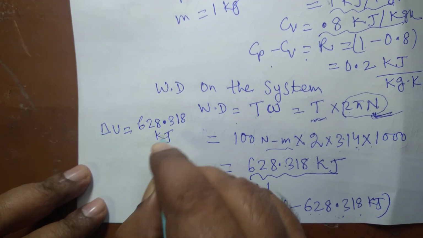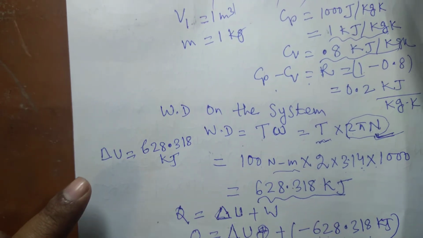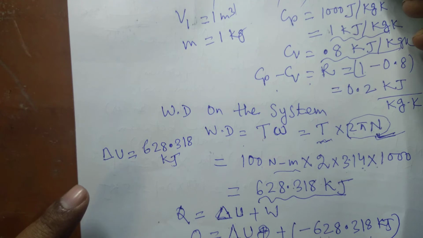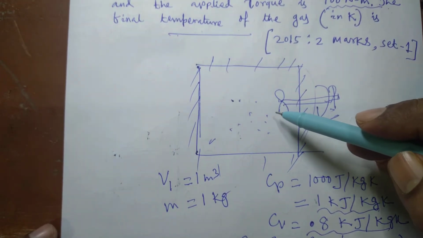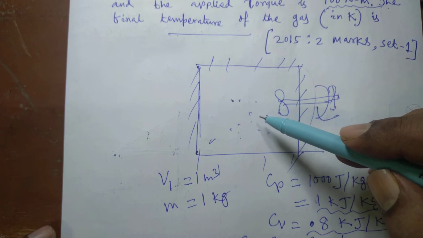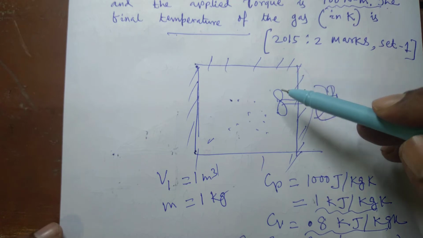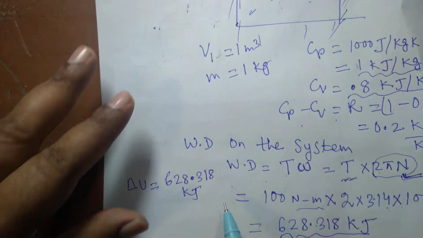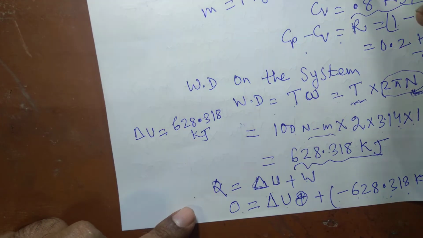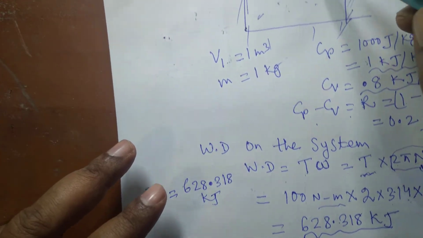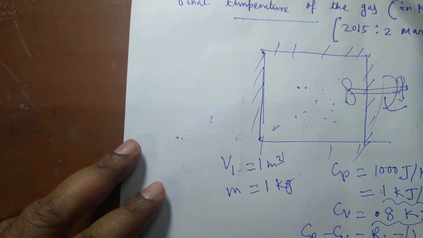So delta U will be 628.318 kilojoule. But what has been asked to find out is the final temperature of the gas. So whatever work is done on this system results in an increase in internal energy, because no heat can flow out of the system towards the surroundings. So Q is equal to 0 from this equation. Energy is always conserved during any kind of operation. Every bit of energy is accounted for. That we have studied according to the first law of thermodynamics.